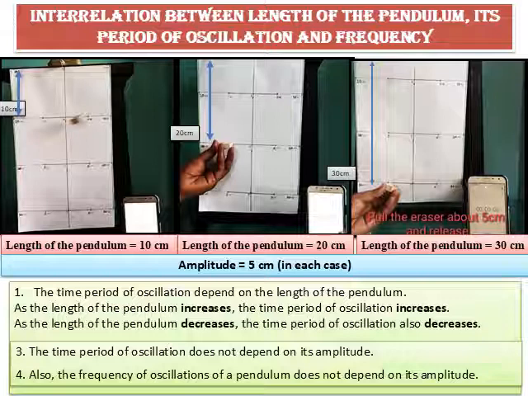The time period of oscillation does not depend on its amplitude. Also, the frequency of oscillation of pendulum does not depend on its amplitude.